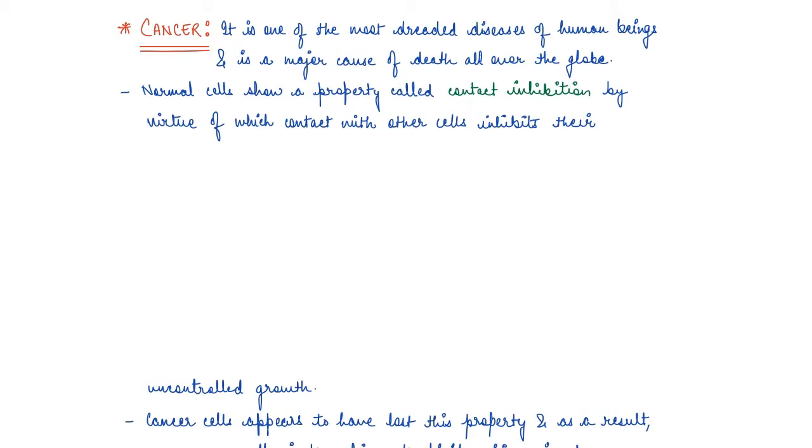Normal cells show a property called contact inhibition, by virtue of which other cells inhibit their uncontrolled growth. Cancer cells appear to have lost this property of contact inhibition, and as a result, the cancerous cells just continue to divide, giving rise to masses of cells which are known as tumors.